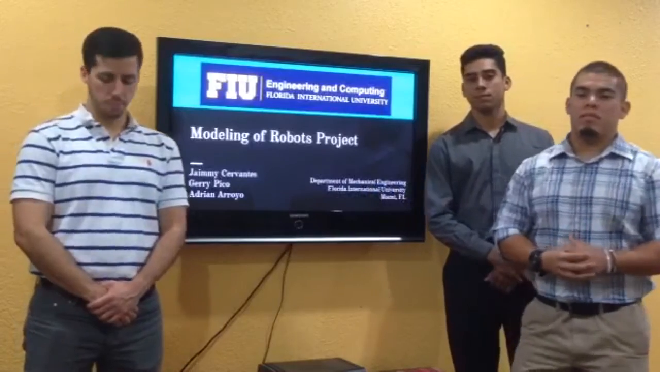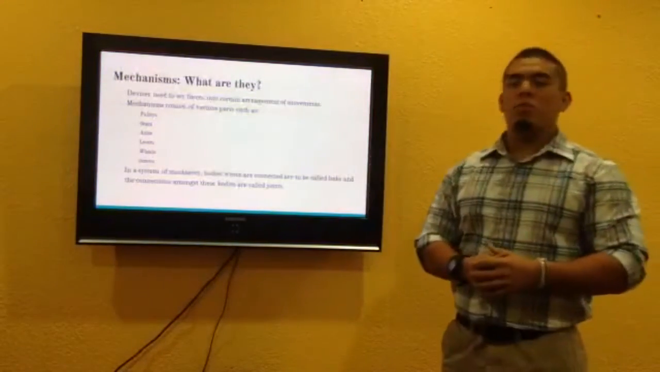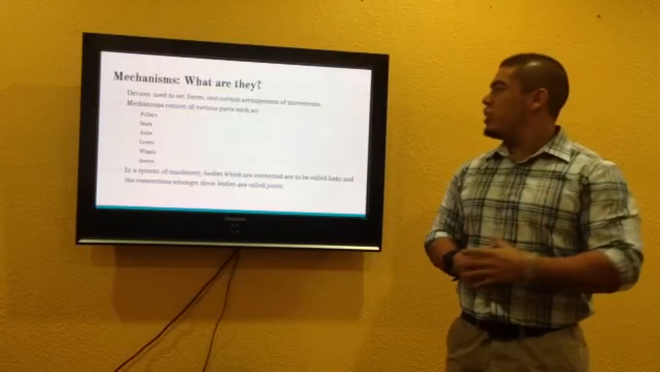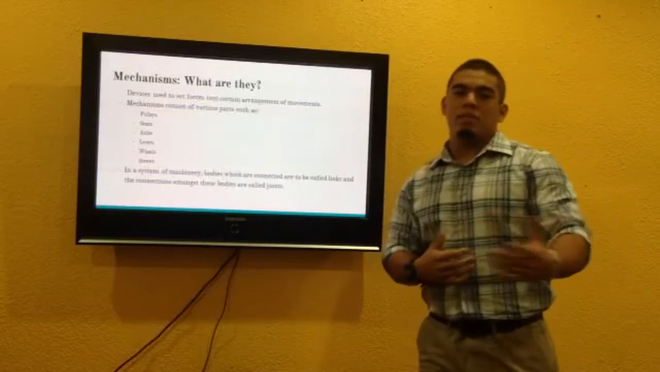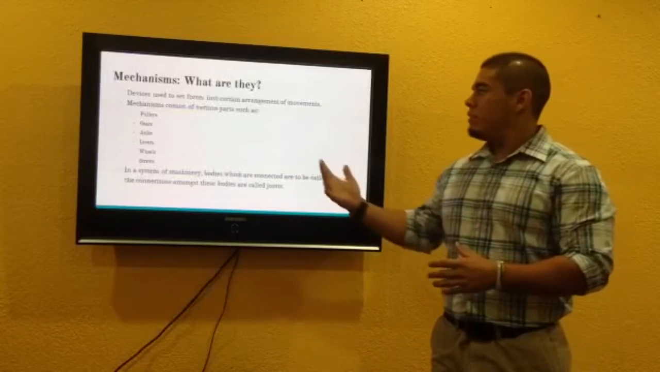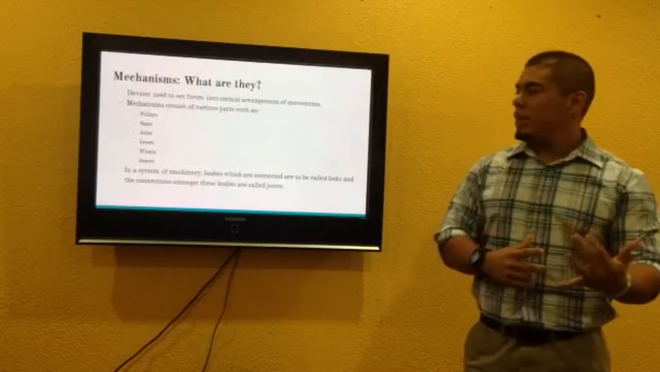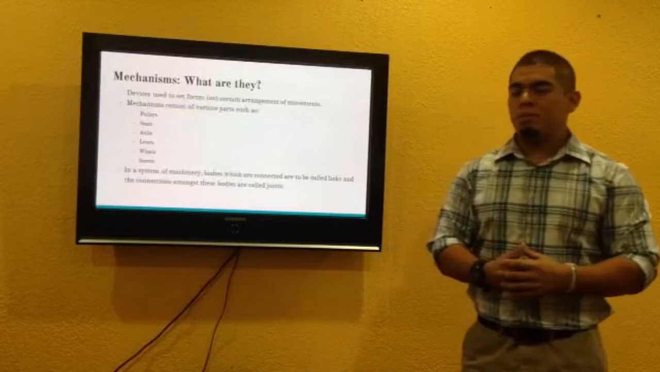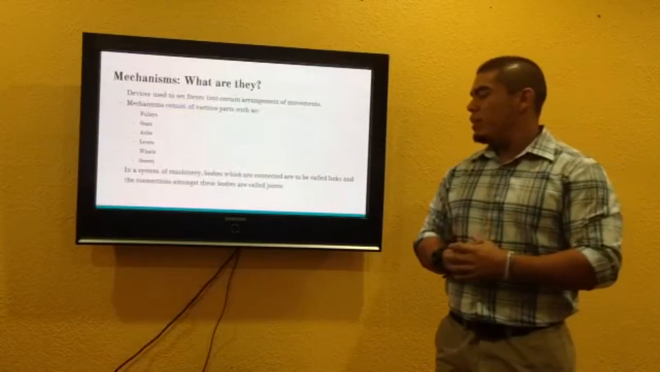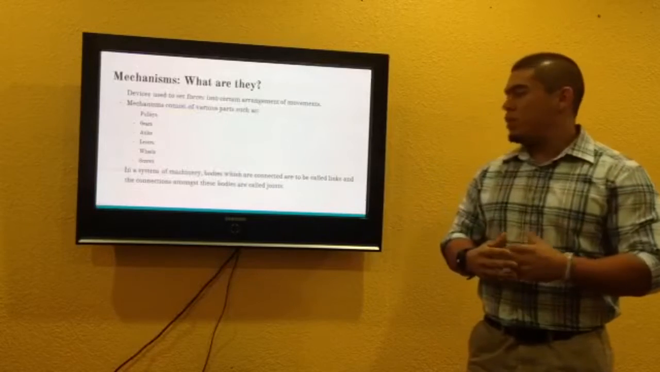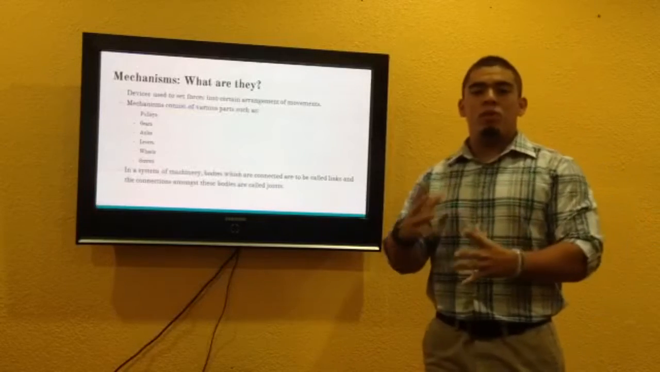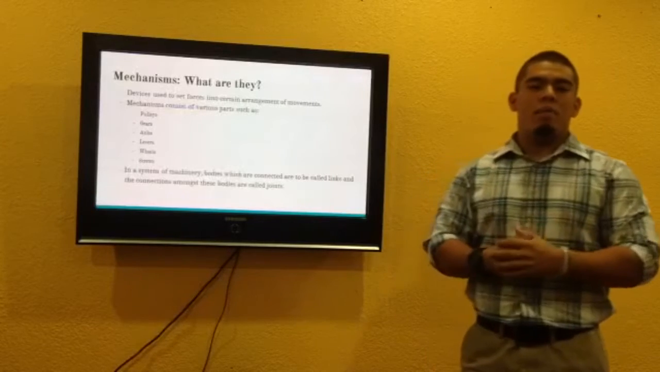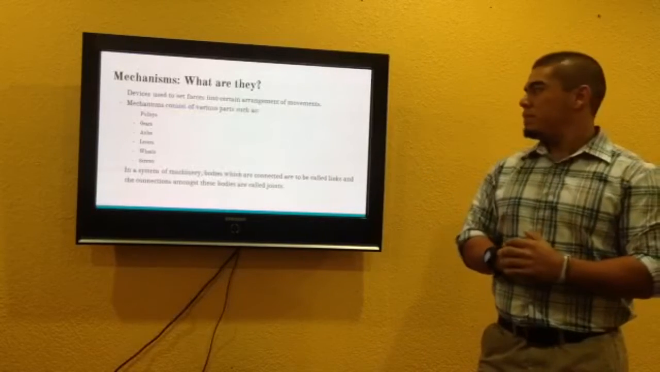Today we're going to speak to you about the project for modeling of robots. First of all, mechanisms, what are they? They are devices that are used to set forces into certain arrangement of movements. Mechanisms consist of various parts such as pulleys, gears, axles, levers, wheels, and screws. In a system of machinery, bodies which are connected are called links, and the connections between these links are called joints, or kinematic assemblies.